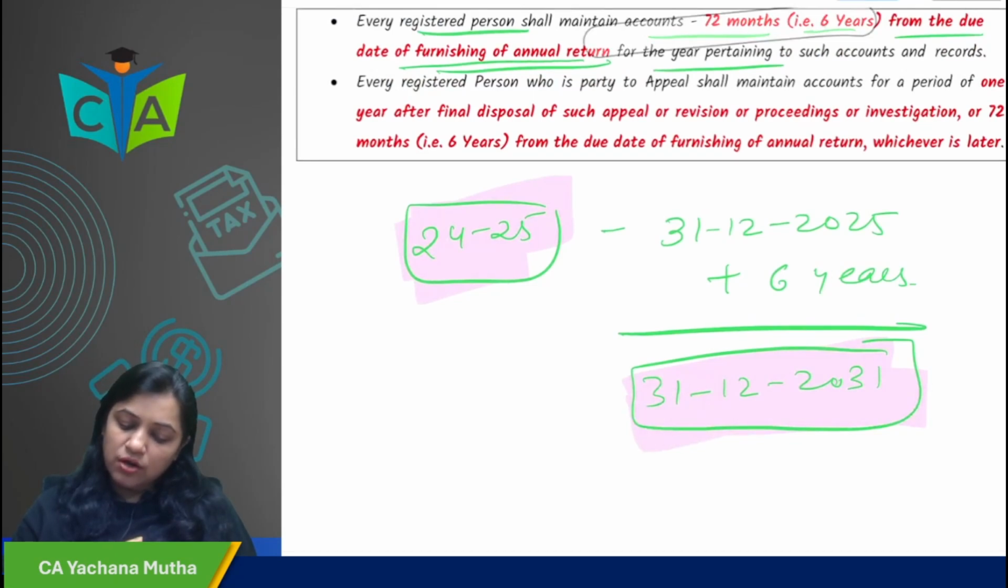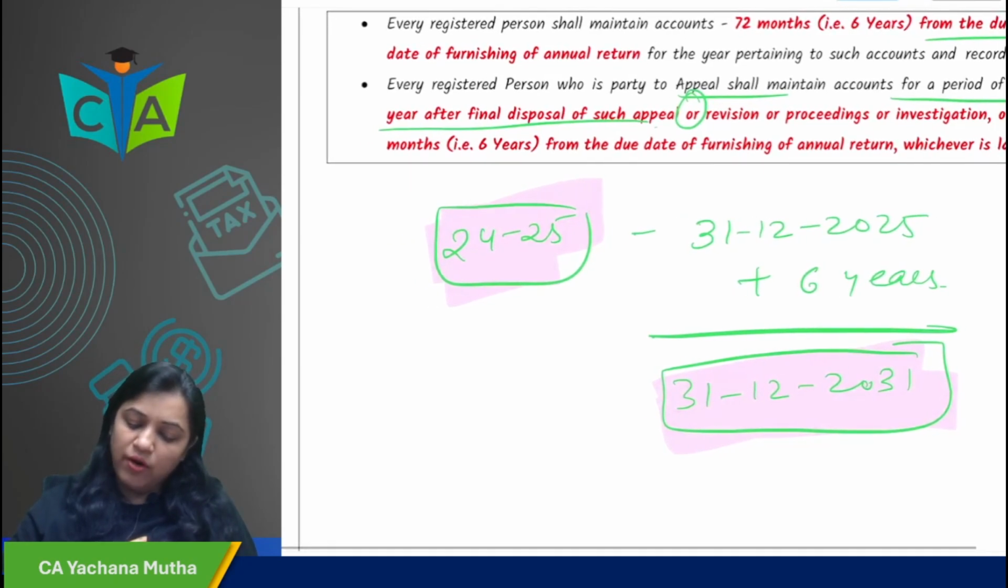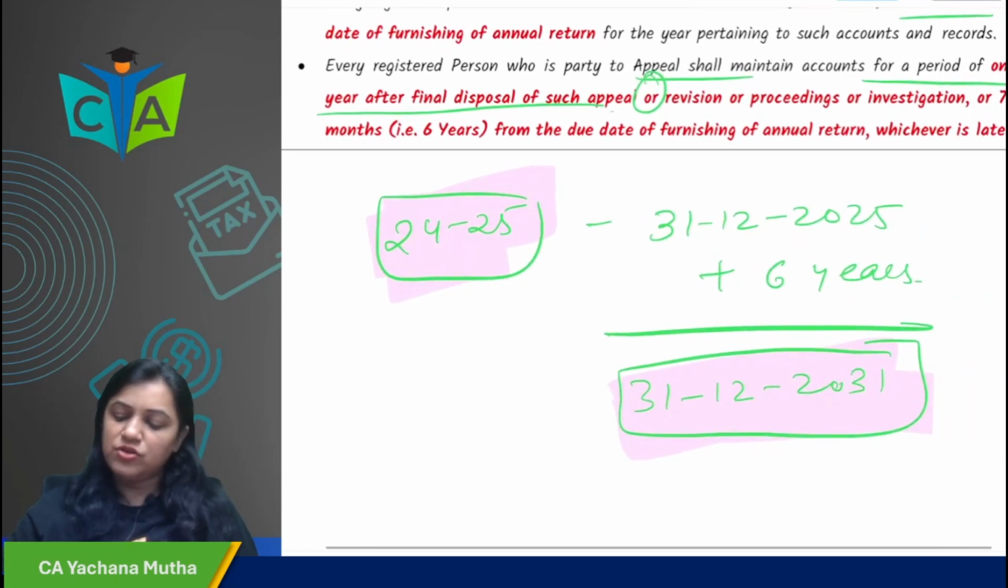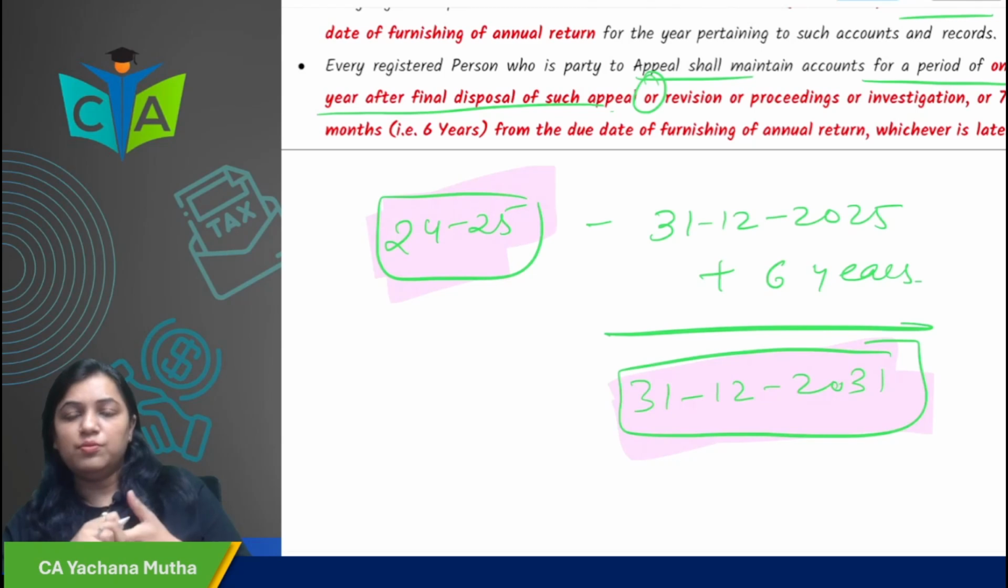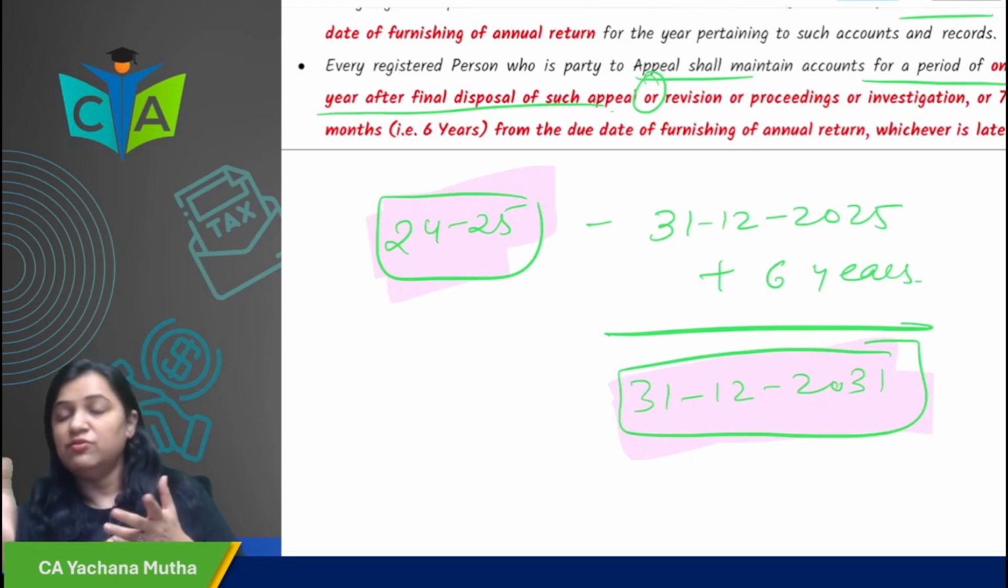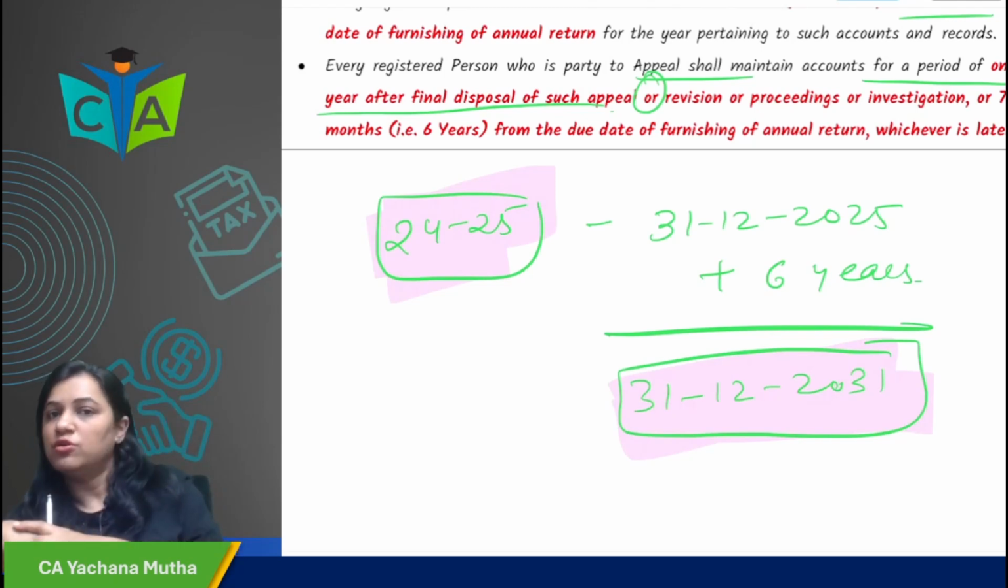But a registered person who is a party to an appeal shall maintain records for a period of 1 year after the final disposal of the appeal or revision or proceedings, or 72 months, whichever is later. So in case of appeal, 72 months or 1 year from the disposal of the appeal, whichever is later, you have to maintain the prescribed accounts and records till that time.